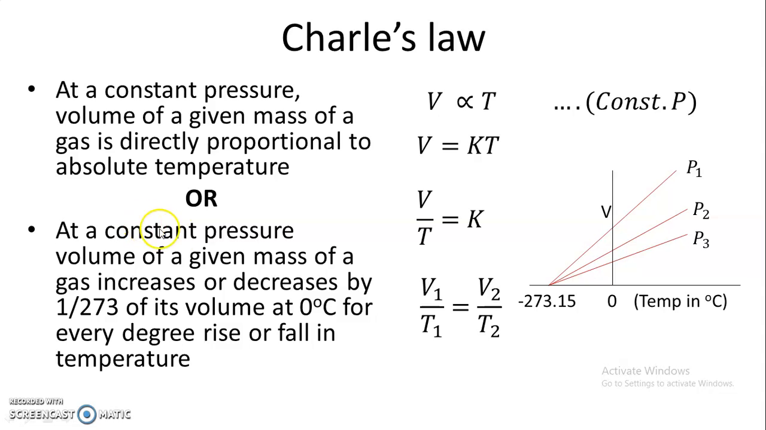According to Charles' law, at a constant pressure, volume of a given mass of a gas is directly proportional to absolute temperature. Or at a constant pressure, volume of a given mass of a gas increases or decreases by 1 upon 273 of its volume at 0 degree centigrade for every degree rise or fall in temperature. This is one of the important statements of Charles' law, and this is the mathematical expression: V1 upon T1 equal to V2 upon T2.